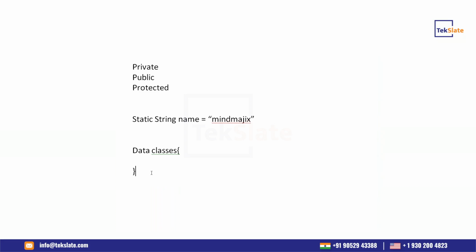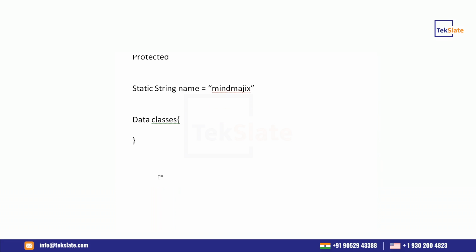And in Java, for example, suppose class A is there and class B is there. Class A has the same properties, suppose an integer id, and B also has the same property, integer id.